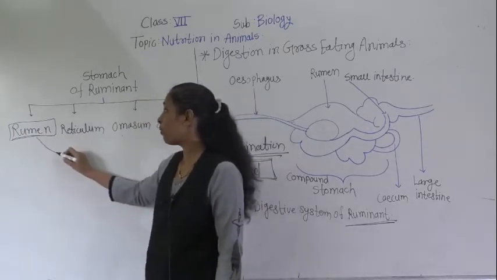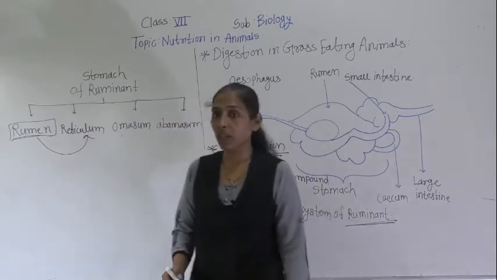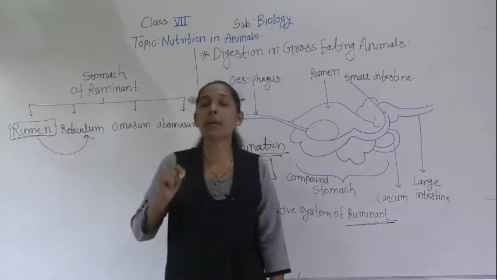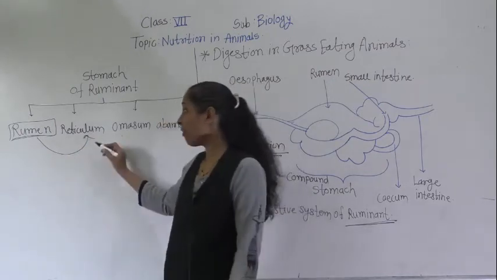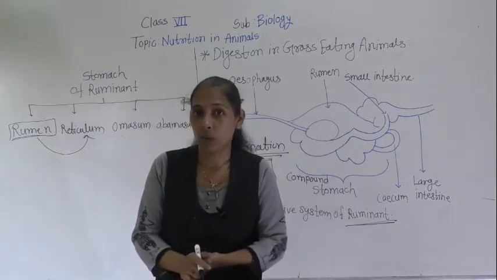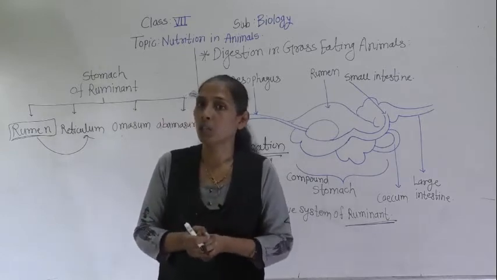After the rumen, what happens? The food is transported to the second chamber of the stomach, called the reticulum. From the reticulum, the food comes back into the mouth for further thorough chewing.